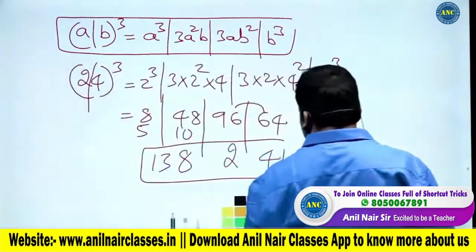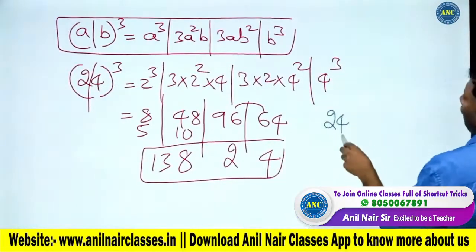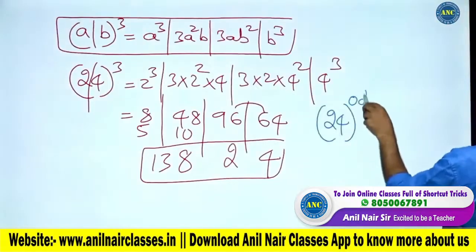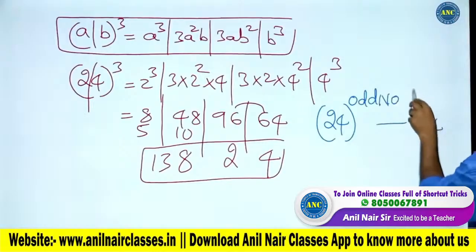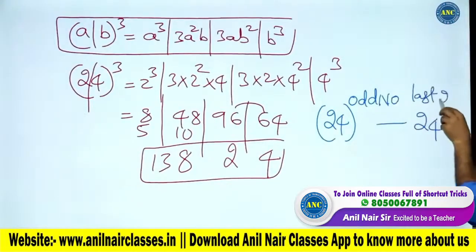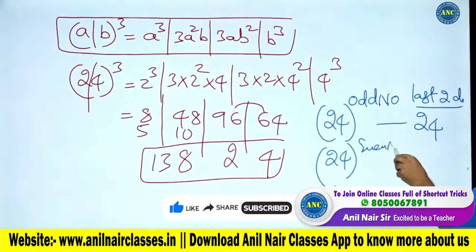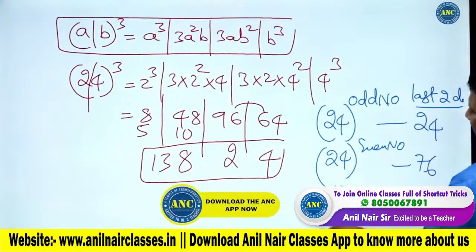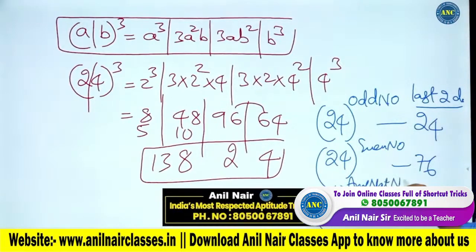What is a very important concept here, listen carefully: 24 power odd number, the last two digits are always 24. 24 power even number, the last two digits are 76. 76 power any natural number, the last two digits are 76.